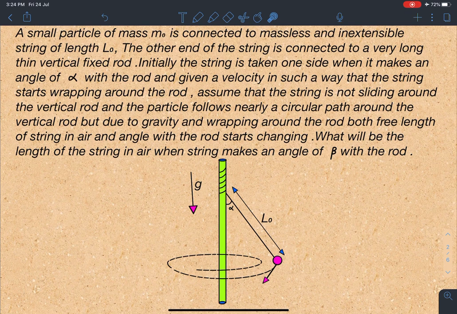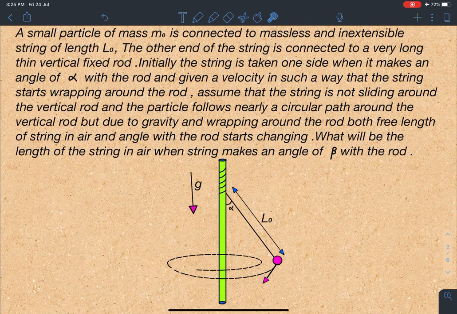A small particle of mass m is connected to a massless and inextensible string of length L0. The other end of the string is connected to a very long, thin vertical fixed rod. Initially, the string is taken to one side, so that it makes an angle of alpha with the rod, and given a velocity in such a way that the string starts wrapping around this pole. So here you can see it starts wrapping around this pole.